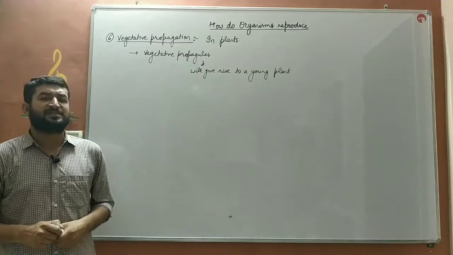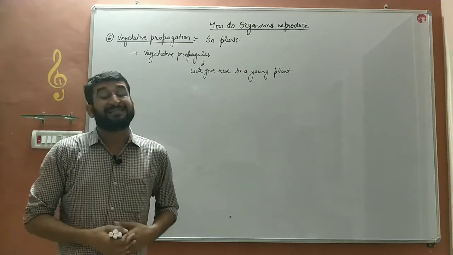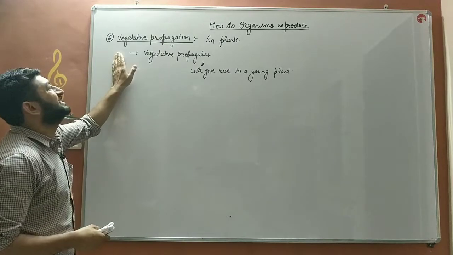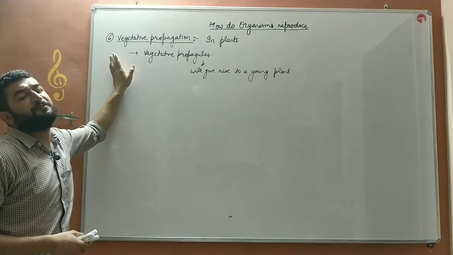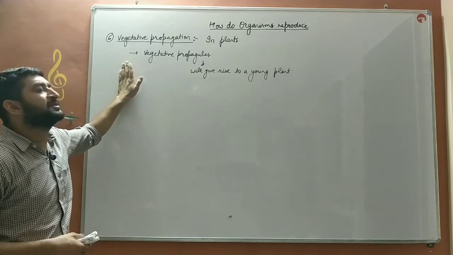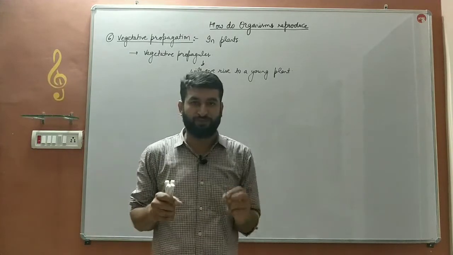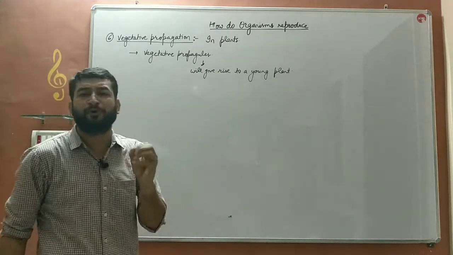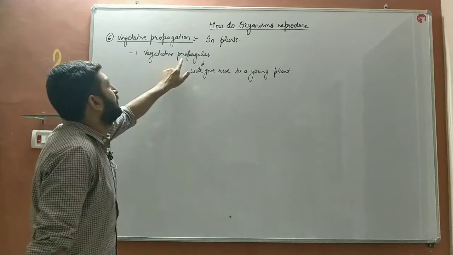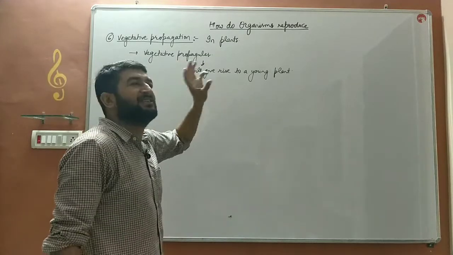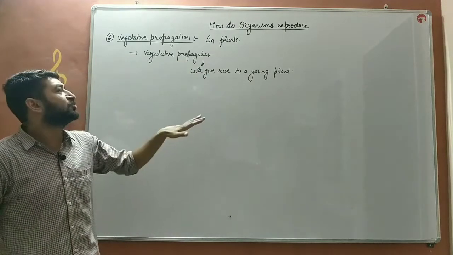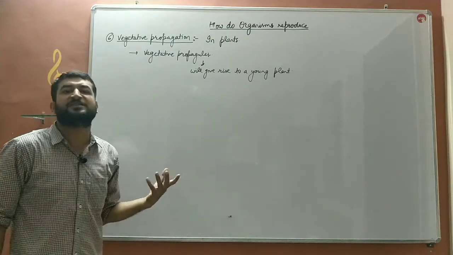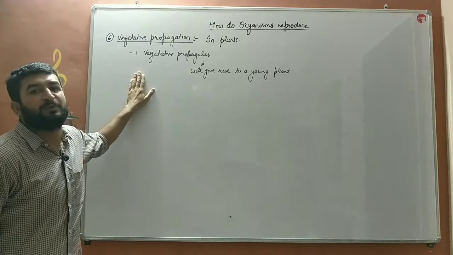In this video, we will discuss the next mode of asexual reproduction, that is the asexual mode of reproduction in plants, named vegetative propagation. Vegetative propagation occurs only in plants. It is a mode of asexual reproduction in which the old plant, say the parent plant, will give rise to certain reproductive units known as vegetative propagules. Those vegetative propagules have the capacity to give rise to a young plant, a new individual, without the formation of seeds. That is known as vegetative propagation.